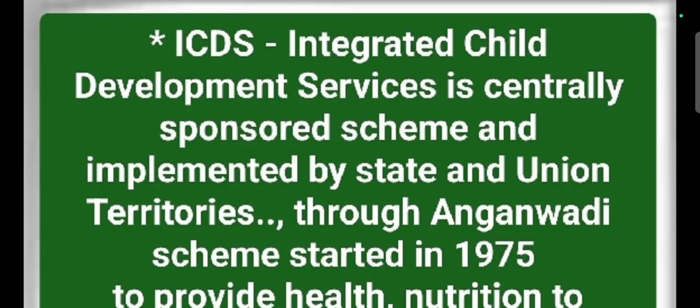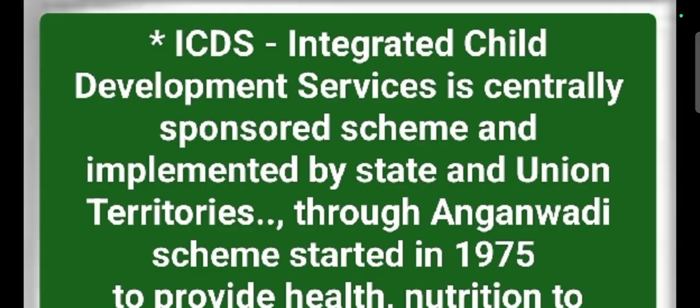But it was changed by the 86th Constitutional Amendment Act 2002. It changed the subject matter of Article 45, not 6 to 14 years, only 0 to 6 years of a child.